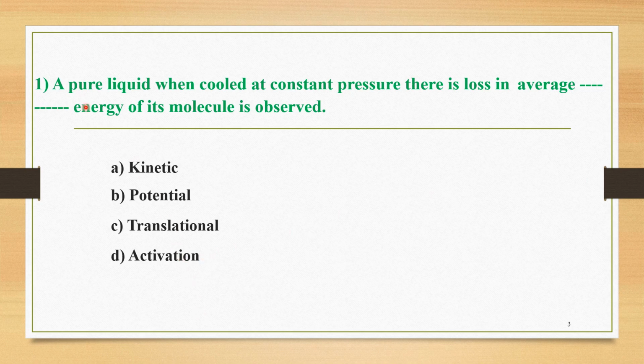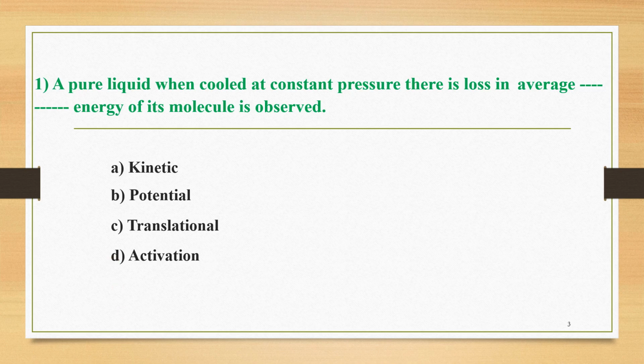The first MCQ is: a pure liquid when cooled at constant pressure, there is loss in average energy of its molecule is observed. The four options are: A is kinetic, B is potential, C is translational, and D is activation.